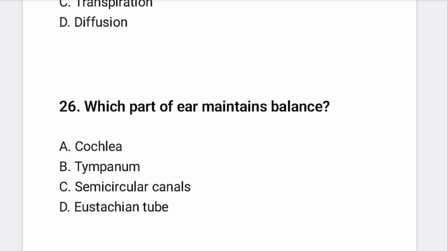Which part of the ear maintains balance? 26. Which part of the ear maintains balance? Cochlea, tympanum, semicircular canal, or eustachian tube. So C option, semicircular canal. That is present in the ear and maintains balance. Okay.